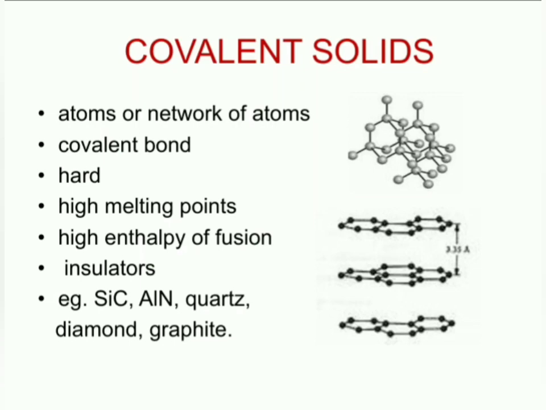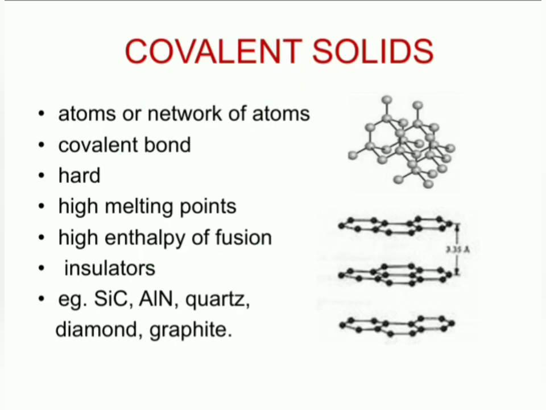Covalent solids are normally insulators like diamond or silicon carbide. But graphite is an exception here because in graphite each carbon is linked to 3 other carbons. In this process it makes use of 3 valence electrons, and as you know the valency of carbon is 4. It makes use of only 3 valence electrons and the other electron is left free. So that is delocalized, and these electrons are responsible for the electrical conductivity of graphite.